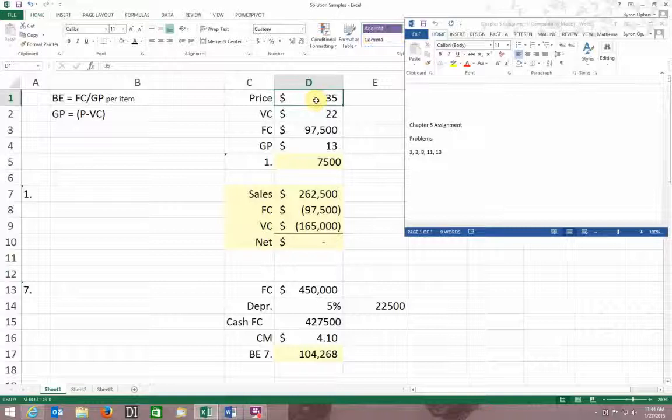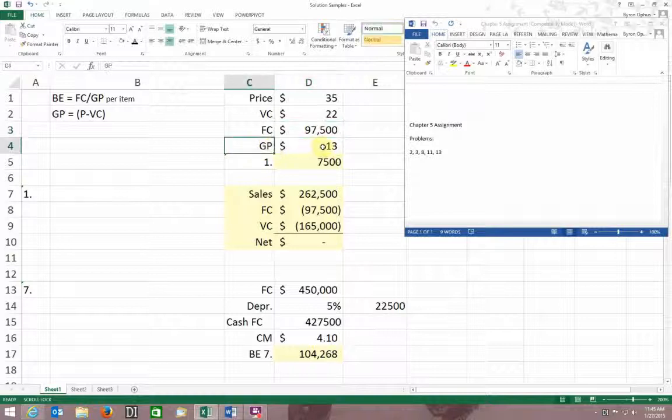So we'll do some basic things here, right? Just plug in. We got a price of 35. I got a variable cost of 22. My contribution margin, then, by the way, is $13. Okay. My fixed costs are $97.5. Gross profit, I'll also call that oftentimes contribution margin. $13, similar.